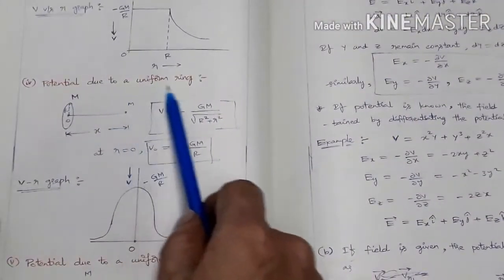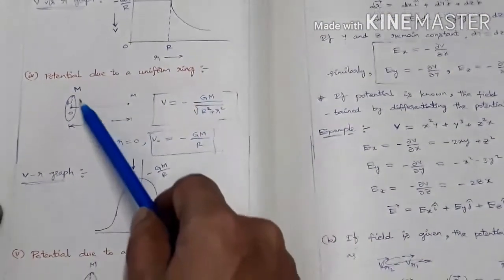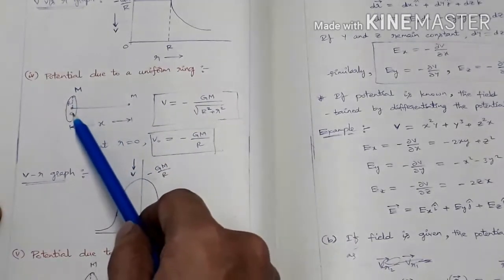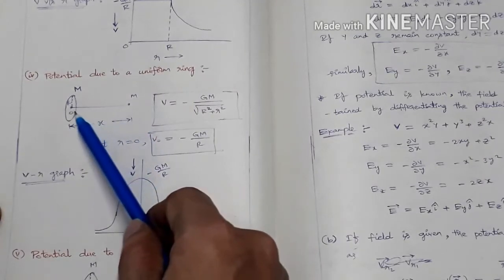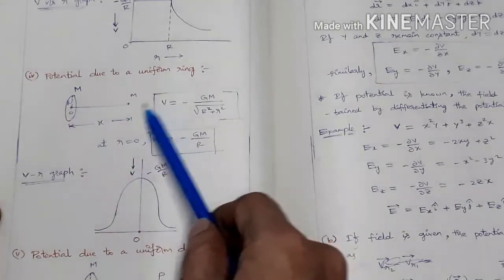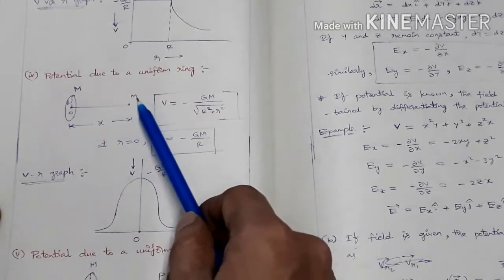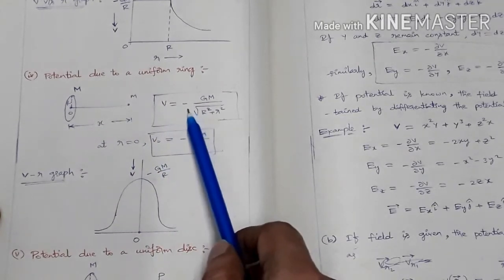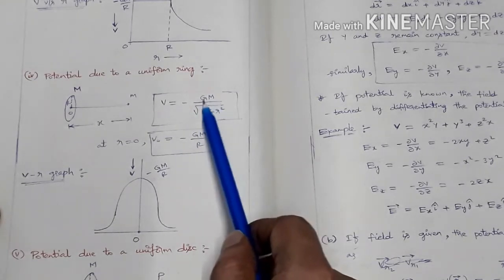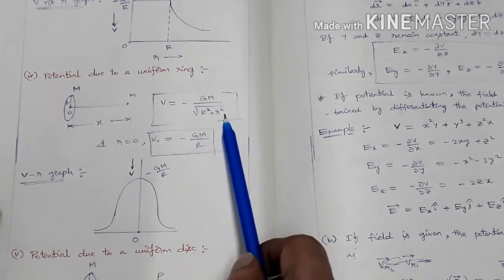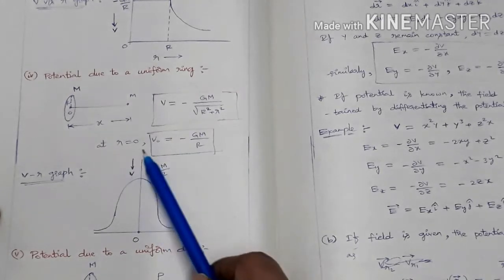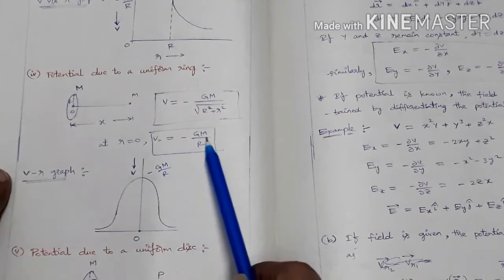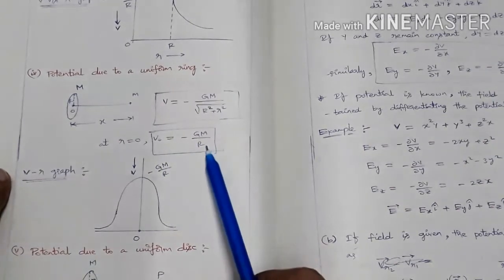Next one, potential due to a uniform ring. We are considering a uniform ring of mass M and radius R, center O, and let us consider its axis along the x-axis. At a distance x, let us choose a point mass m here. In this case, V equals minus GM by root of x square plus R square. At x equal to 0, at the center of the ring, what is V naught? V naught equals minus GM by R. Put x equal to 0, we get this expression.